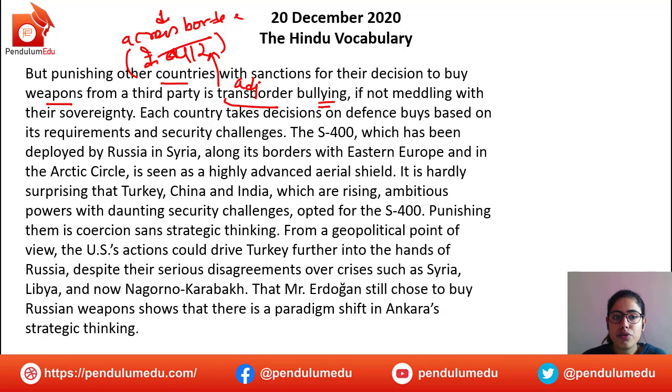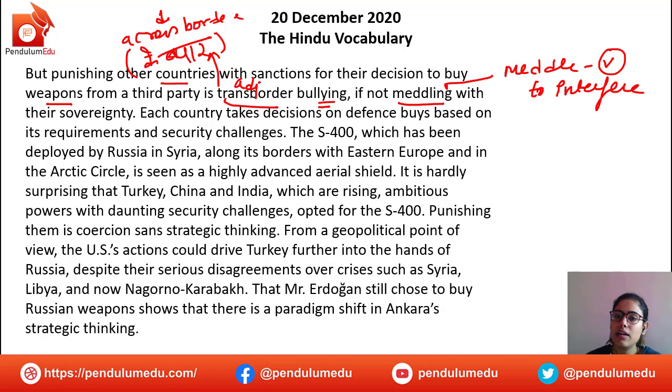अगर आप उनके डिसीजन को, उन्होंने अगर किसी थर्ड पार्टी से वेपन्स खरीदे और आप उनके अगेंस्ट कोई स्टेप ले रहे हैं, then it's kind of bullying. If not meddling with their sovereignty, if not meddling, meddle is a verb, that is to interfere. Dakhal dena. So the writer says that if you are not like interfering with the sovereignty, then definitely still if you're taking any step, then it is sort of bullying.